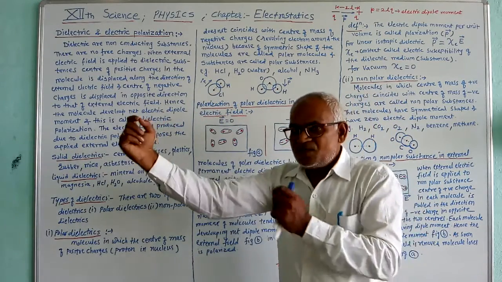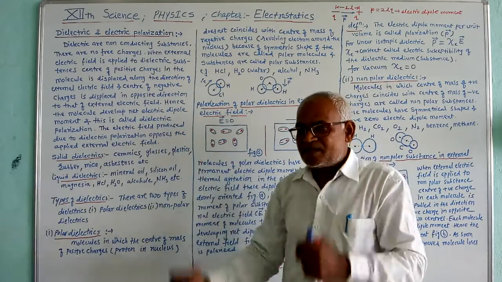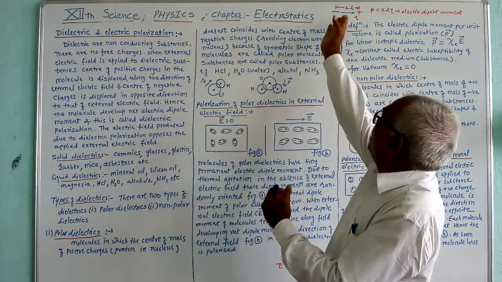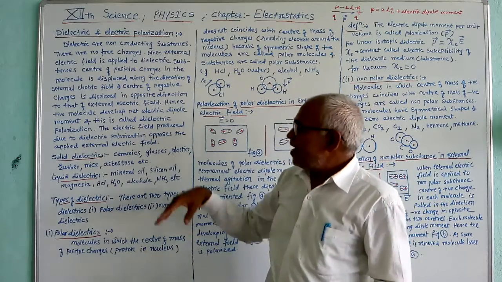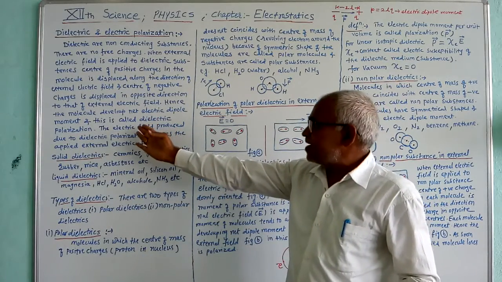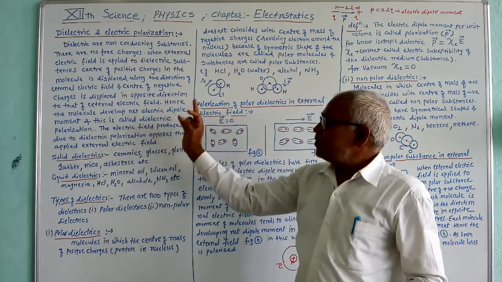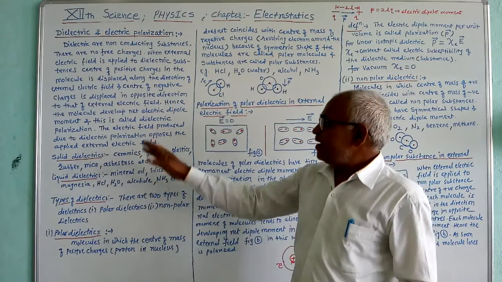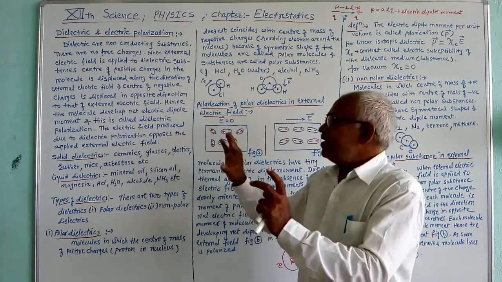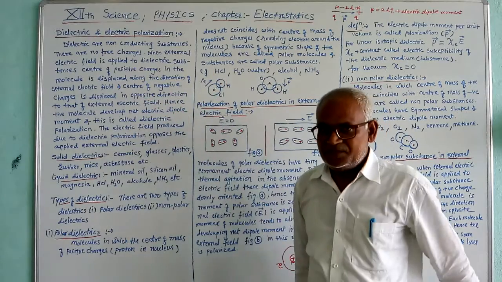As the center of positive charge and center of negative charge get displaced, there is a formation of an electric dipole, and therefore here each molecule possesses an electric dipole moment. And this process we call dielectric polarization.